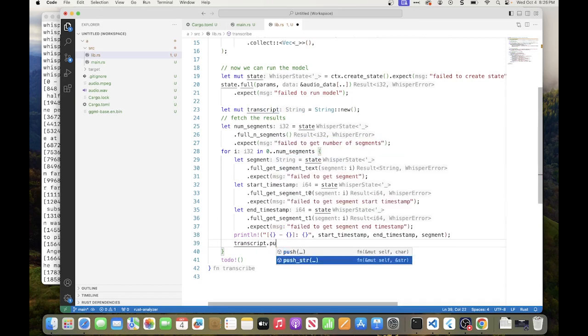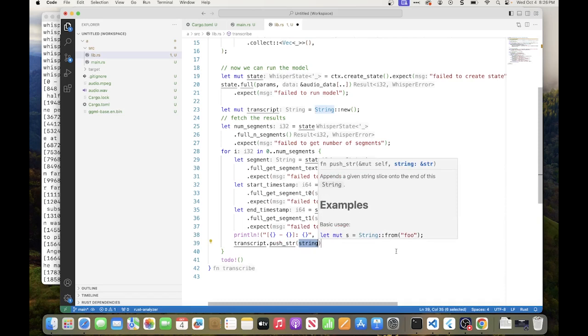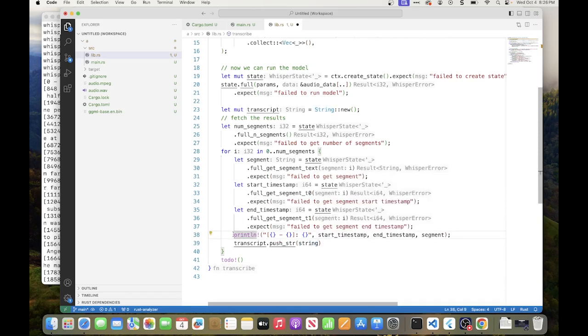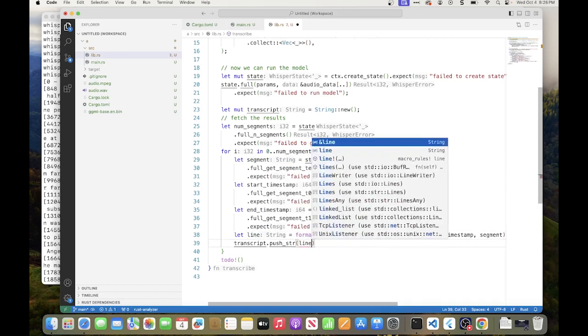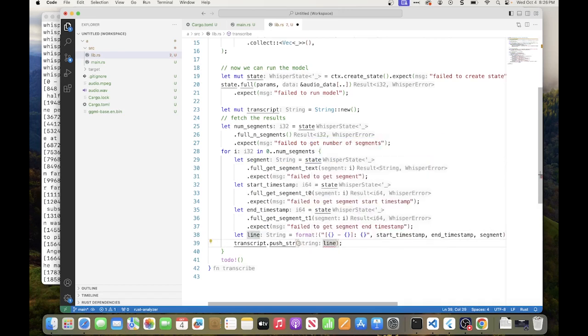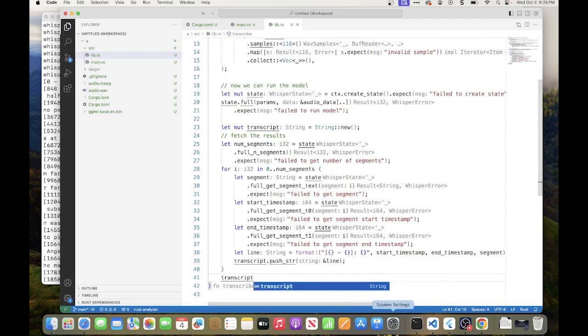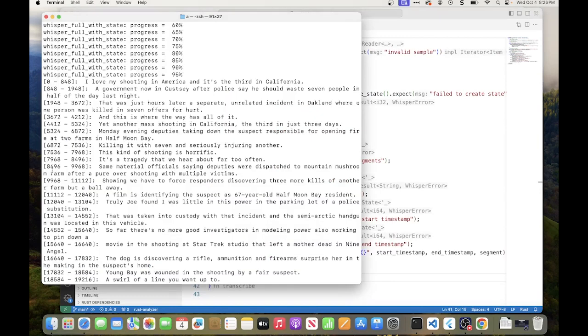Push string, and we want to push this string, right? We don't do a print, we do a format now, and we're going to say this is a line. Right, so this is going to be a string, and it's going to be a line here. Okay, and we just need to borrow the guy because this is a reference. Then at the end, the result string is going to be returned. Okay. All right. Let's see. Seems to be okay. You should be able to compile this.